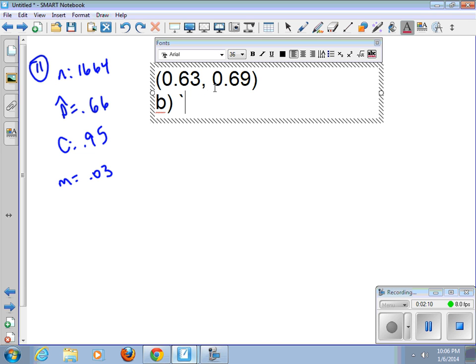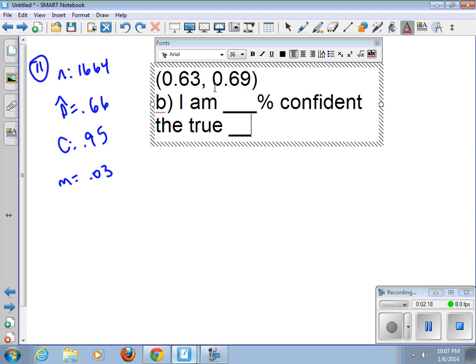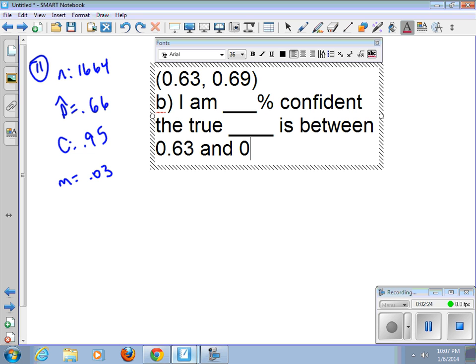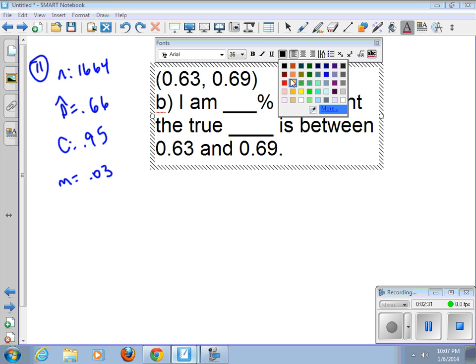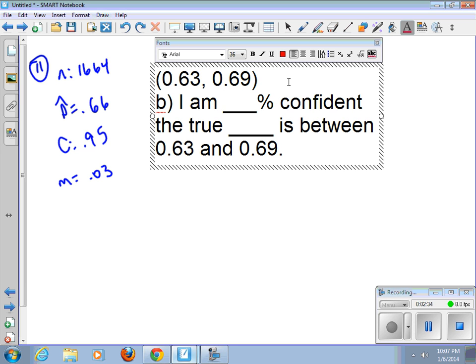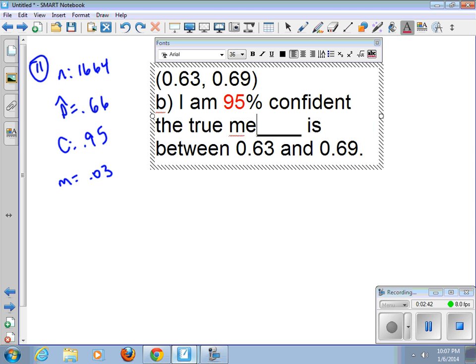I am blank percent confident the true blank is between 0.63 and 0.69, or you could say 63 and 69%. And then I like to go back here and change the color to something different, and we'll say I am 95% confident, or 95% sure, that the true mean, what? Well, in this case, the true mean, or the true proportion,